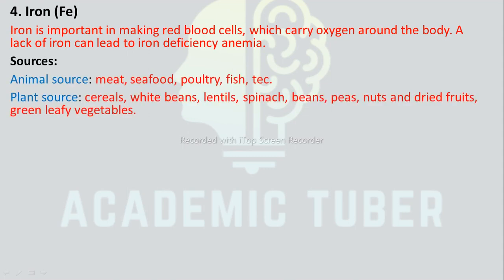Sources of iron. Animal sources include meat, seafood, poultry, fish, etc. Plant sources include cereals, white beans, lentils, spinach, beans, peas, nuts, and dry fruits, green leafy vegetables.